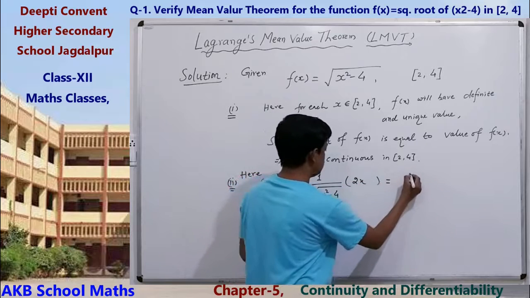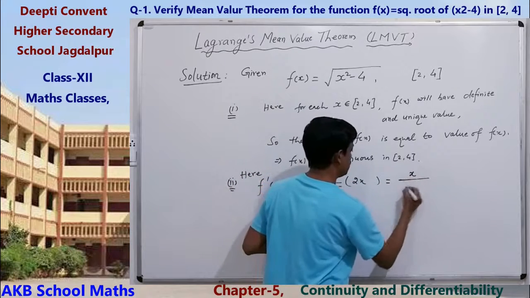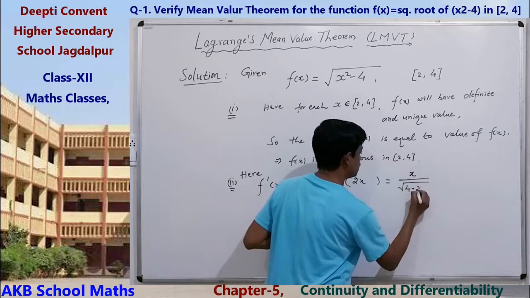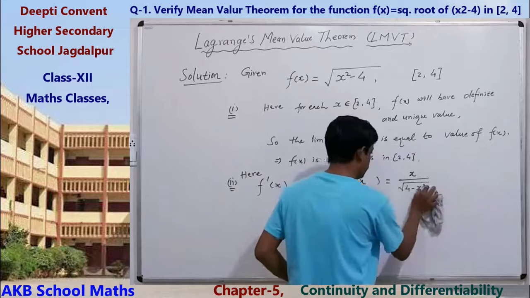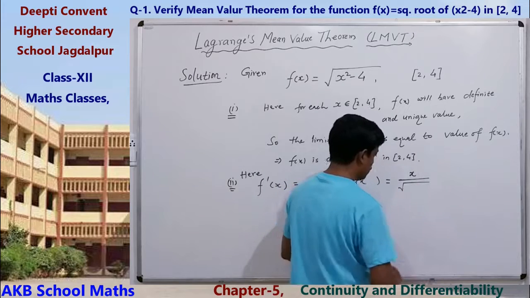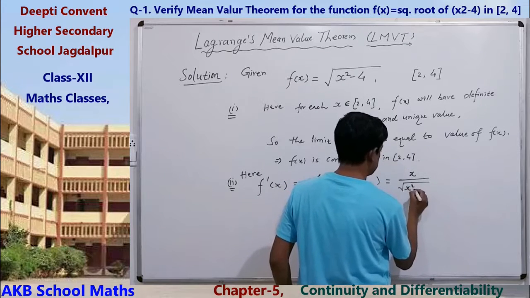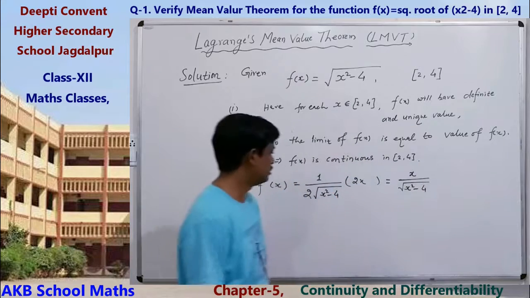That is equal to x upon root of x square minus 4. This is the derivative.